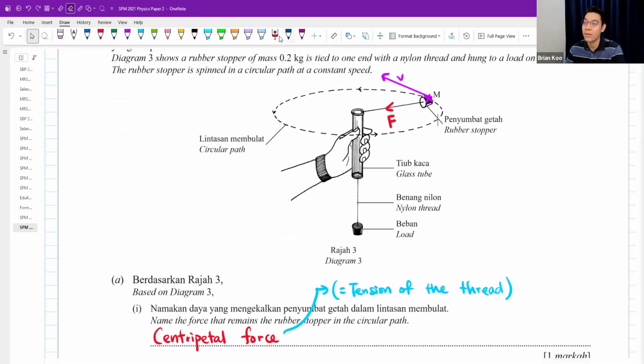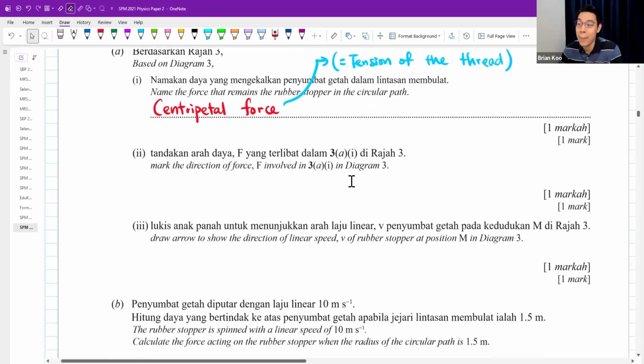So the reason why the rubber stopper won't fall down is because it is moving fast enough. Same thing, why won't a satellite that is orbiting the Earth get pulled by the gravity of Earth? Not to say it won't get pulled. It is always being pulled. It's just that why won't it fall down? Oh, it's because the satellite is always moving very fast. So it always maintains the circular path because Earth keeps on pulling it, but the satellite also keeps on running away, moving very fast with a certain linear speed.